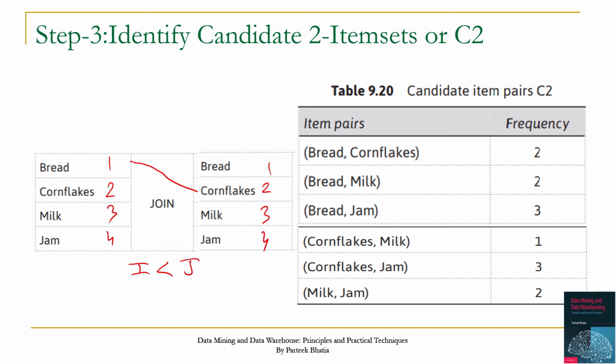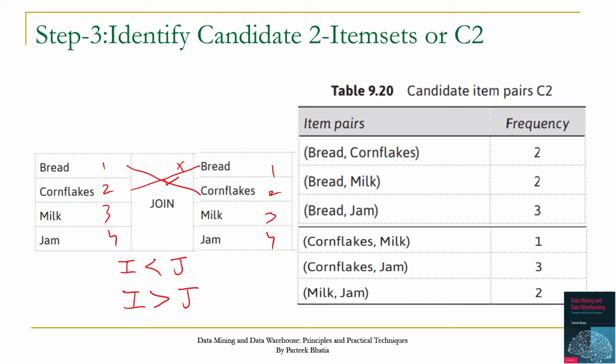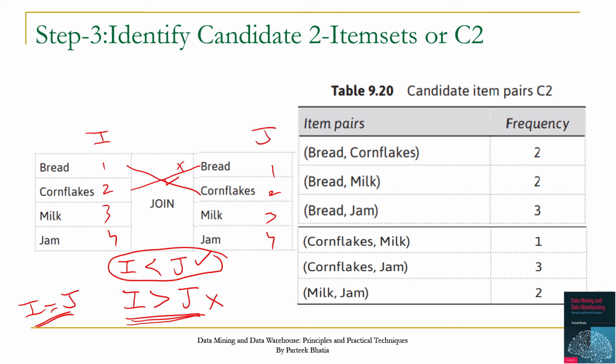Since we are considering those relations where I is less than J, it means that bread and cornflakes has already been covered, so we will ignore cornflakes and bread. We will ignore all those situations where I is greater than J, because the item pair is already covered under I less than J. So this I greater than J will be redundant, so we will also not consider this. We are only considering those cases where I is less than J during this joining process.